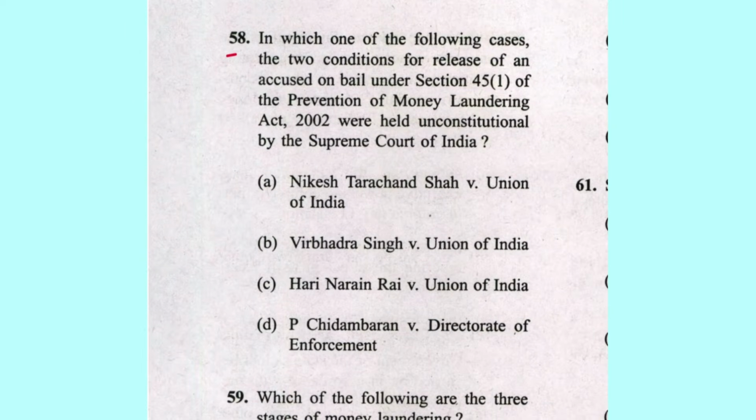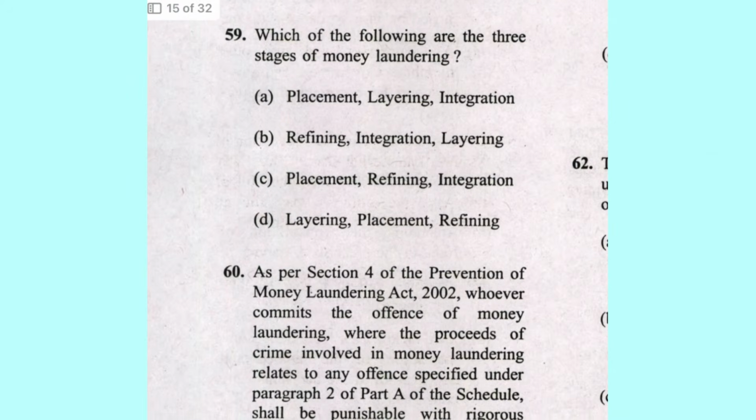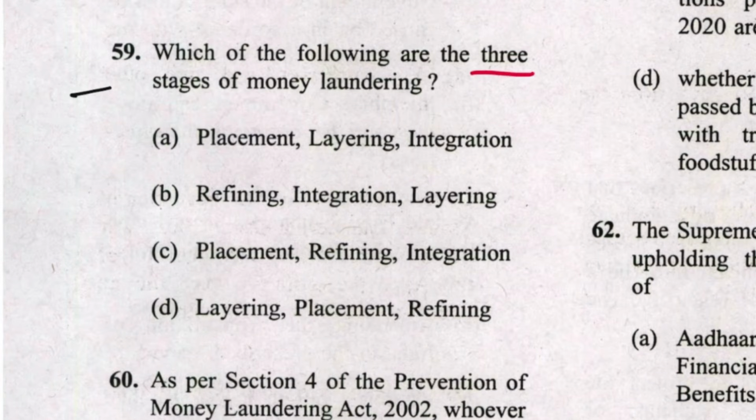Next is 58. In which of the following cases the two conditions for release of an accused on bail under Section 45(1) of Prevention Money Laundering Act were held unconstitutional by the Supreme Court? It was Nikesh Tarachand Shah versus Union of India. A is the answer. Next 59. Which of the following are three stages of money laundering? Placement, layering, and integration. A is the answer.